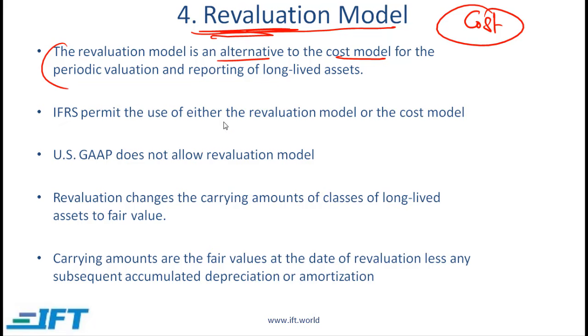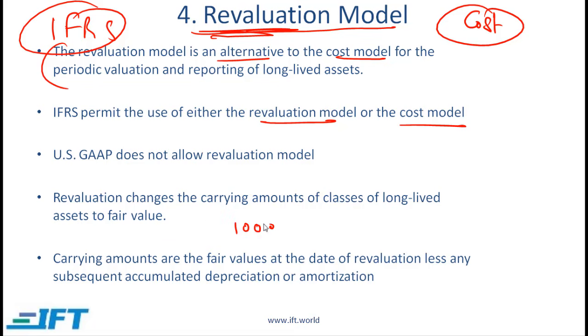IFRS permit the use of either the revaluation model or the cost model. US GAAP does not allow the revaluation model. So this is purely an IFRS concept. Revaluation changes the carrying amount of classes of long-lived assets to fair value. All this is saying is, if you initially purchase an asset for 1,000 and after 2 years the fair market value of this asset has gone up to 1,200, then you can revalue the asset up to 1,200, and then the depreciation will be based on this revalued amount.